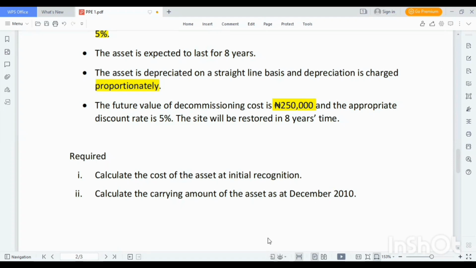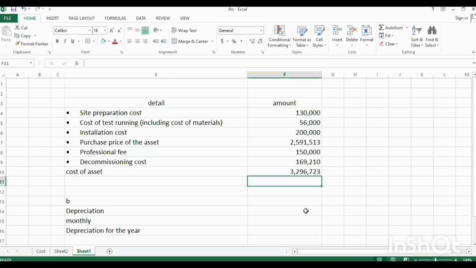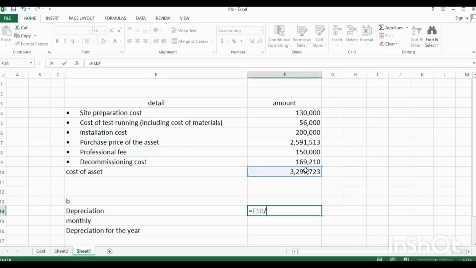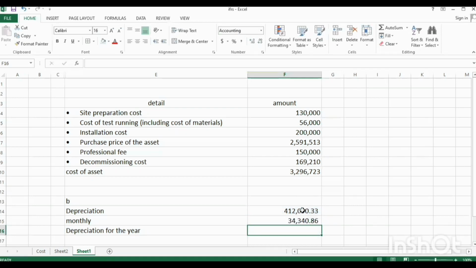Let's do the calculation. So this is the cost of the assets. Annual depreciation will be this divided by 8. The asset is expected to last for 8 years. So annual depreciation will be that. Monthly depreciation will be the annual depreciation divided by 12.